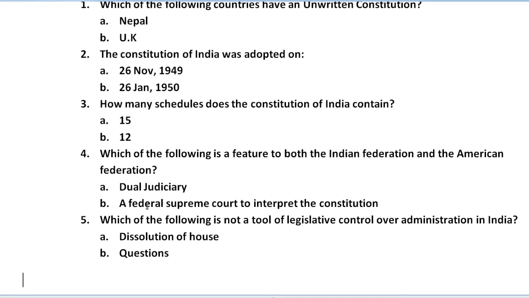So here we have the options. First is dual judiciary. Second, a federal Supreme Court to interpret the Constitution. So here we have to mention the feature which applies to both countries, the Indian Federation as well as the American Federation. Question number 5 under this worksheet 2. Which of the following is not a tool of legislative control over administration in India? So we have first option, dissolution of House, and second option, questions.